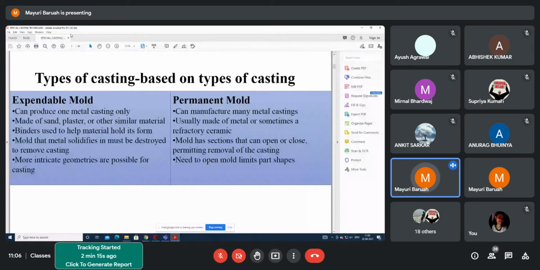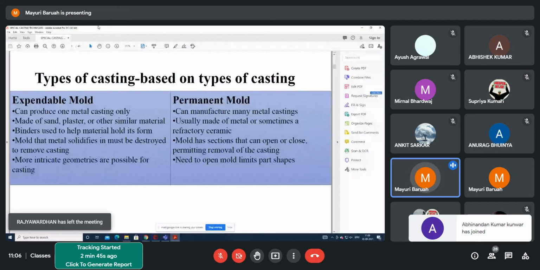So there are different types of casting which can be differentiated based on two types. One is the expendable or temporary mold, and one is the permanent mold. If you are making the mold of plaster, sand, or wax, then it is an expendable mold. But if you are making it of some metal, then it becomes a permanent mold, though it cannot be used for a lifetime. Sand is an expendable mold casting.